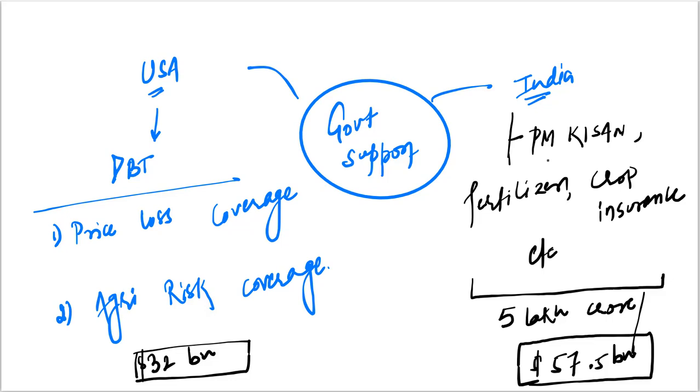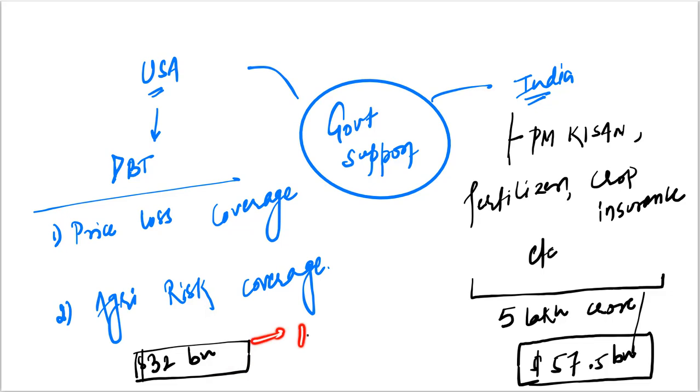In case of India, farmers receive support in the form of different types of subsidies. For example, under PM Kisan, farmers receive 6,000 rupees per annum. Then there is a fertilizer subsidy, crop insurance, etc. Now, understand the overall financial support by the federal government in USA is roughly $32 billion. In case of India, the overall financial support is roughly $57.5 billion or roughly 5 lakh crore. If we see in terms of overall amount, of course, Indian farmers receive higher support. Indian farmers receive $57 billion of financial support, US farmers receive $32 billion.